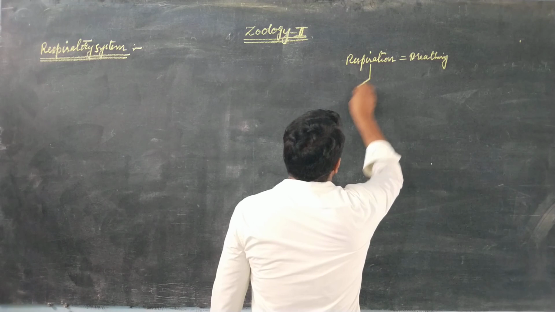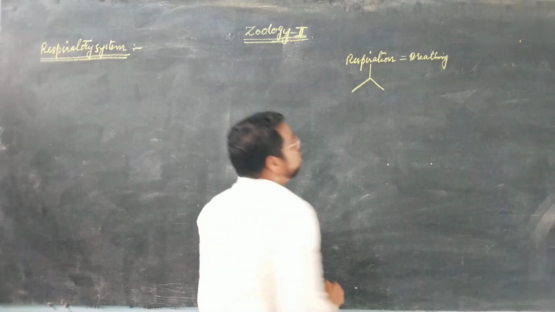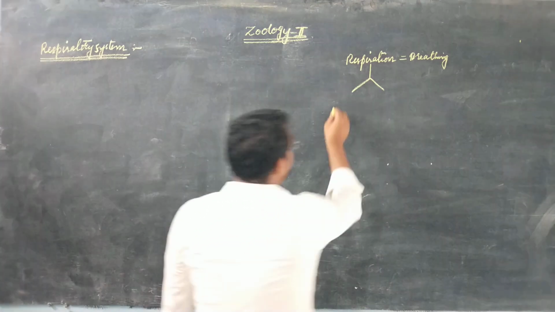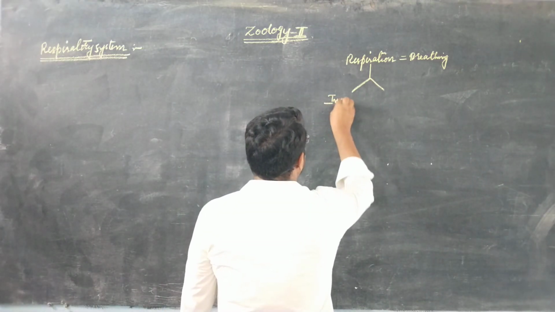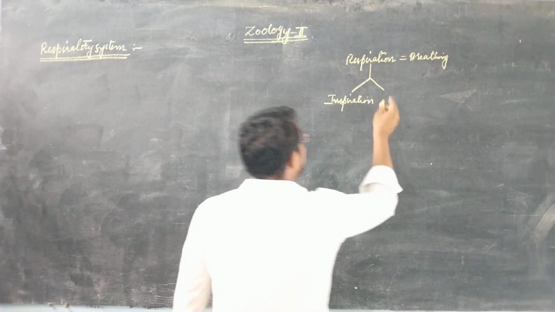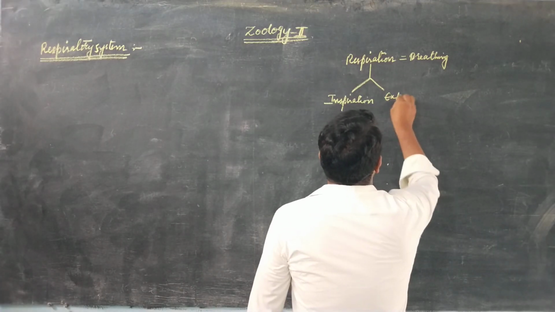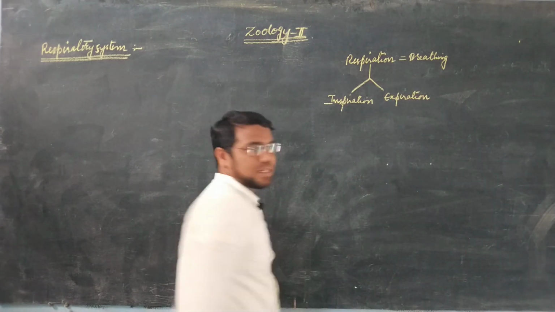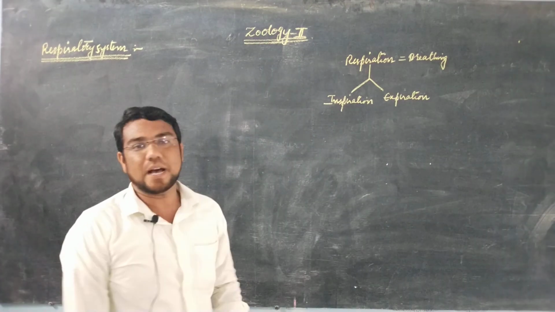So what does respiration mean? Respiration includes two processes. First one is inspiration. Second one is expiration. So what is the meaning of inspiration?